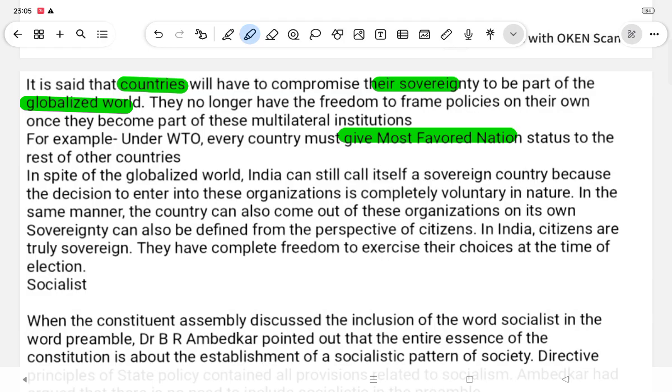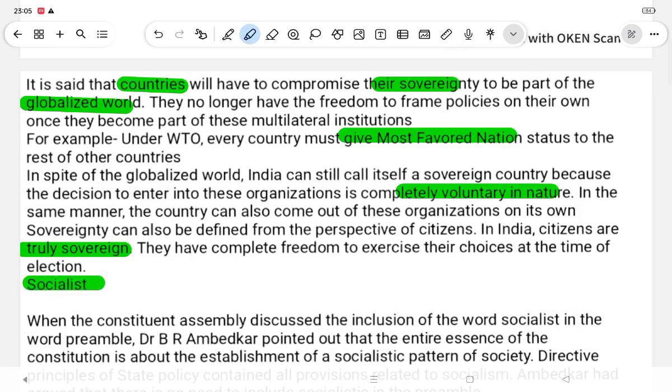Even in the spirit of the globalized world, India can call itself a sovereign country because the decision to enter into these organizations is completely voluntary in nature. In the same manner, the country can also come out of these organizations on its own. Sovereignty can also be defined from the perspective of the citizen. In India, citizens are truly sovereign. They have complete freedom to exercise their choice at the time of elections.